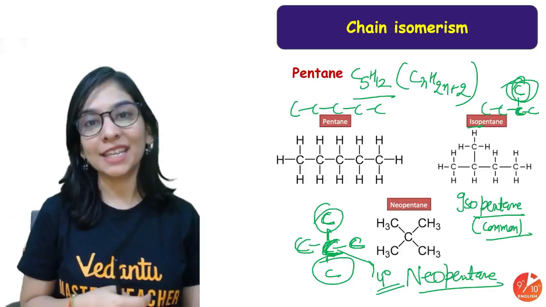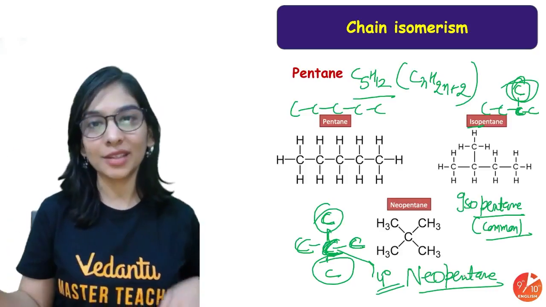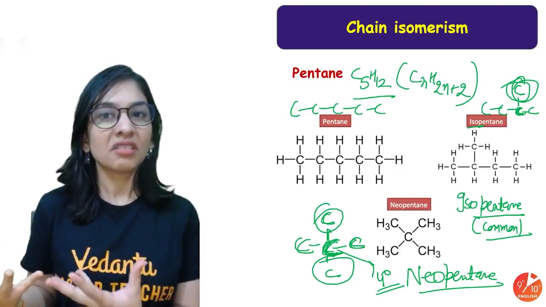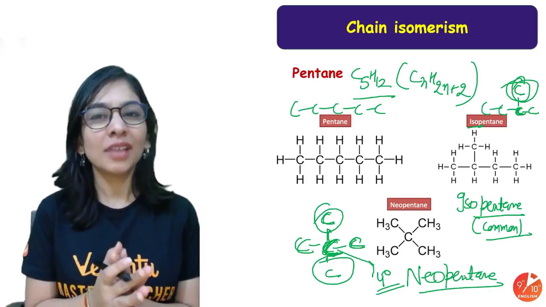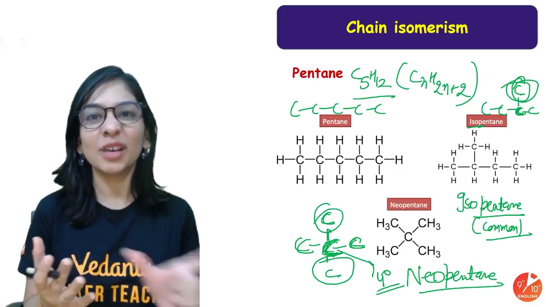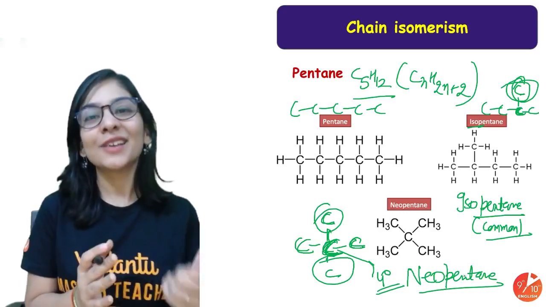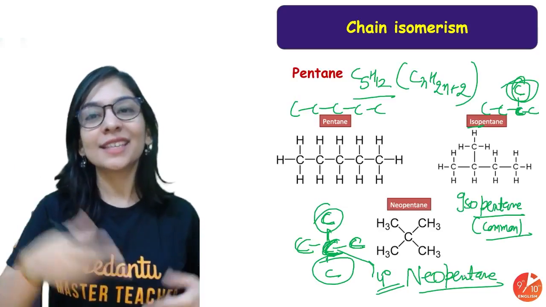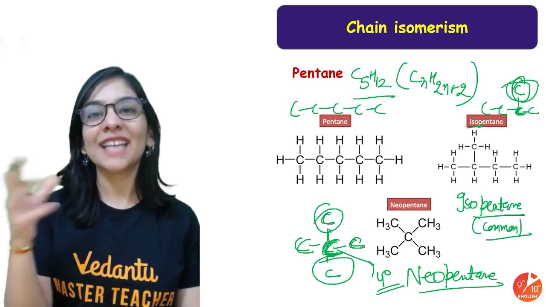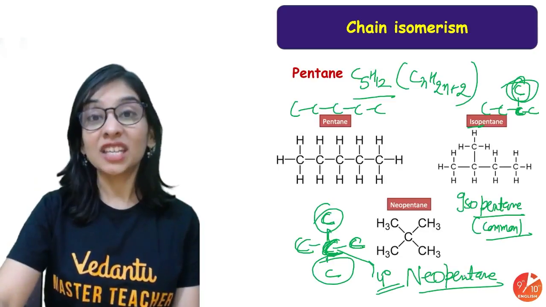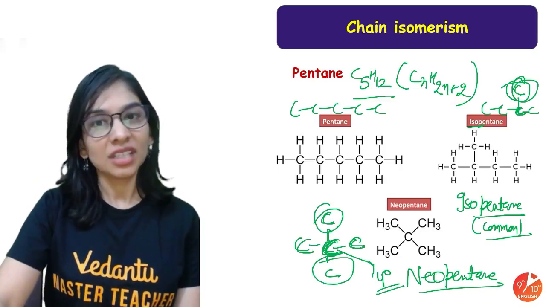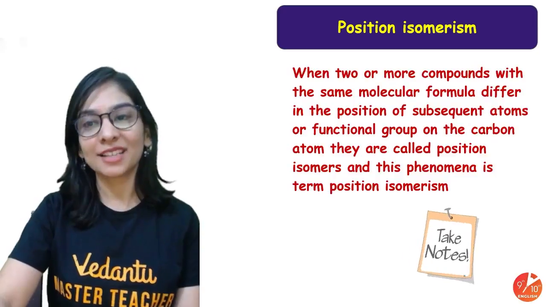Do let me know its scientific name, IUPAC name, in the comment section. It's like your Anubha ma'am, that's the official name. Anu ma'am, and my students also call me AG ma'am. Anubha got shortened to AG ma'am. So it's like that, also a common name. In the same way, scientists also call them isopentane and neopentane, counting all the carbons together. A different and weird way, but that's absolutely true.